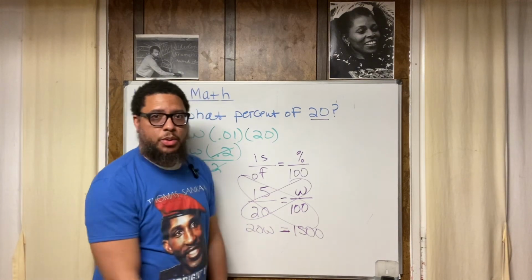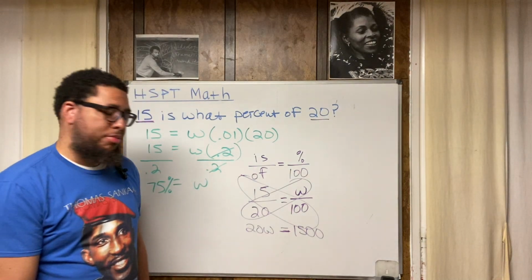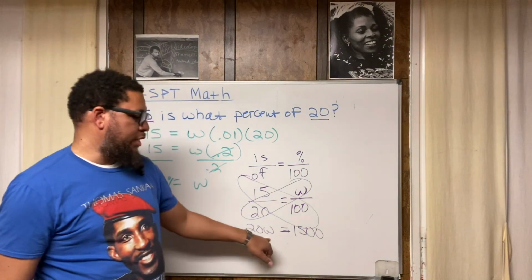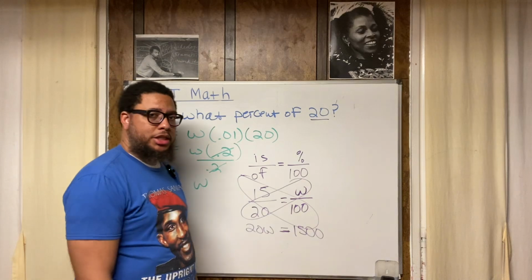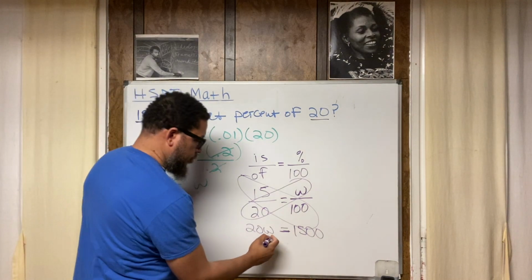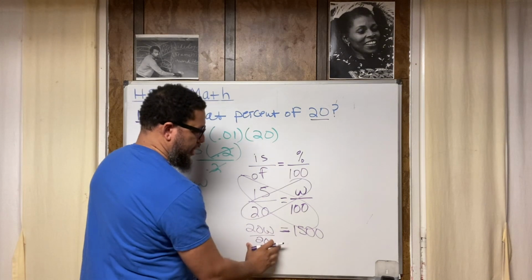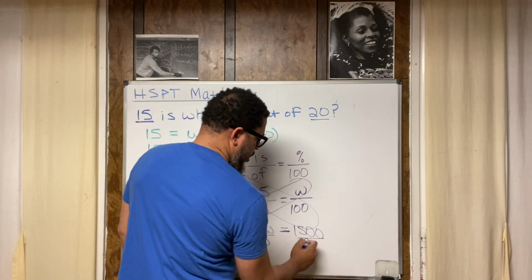So we got to get rid of this 20. How do you get rid of the 20? You do the opposite operation for what that 20 is doing. 20W means 20 times W. That's multiplication. What's the opposite of multiplying? Division. So divide by 20, and we stay balanced. If we do it on the left side, we do it on the right side.